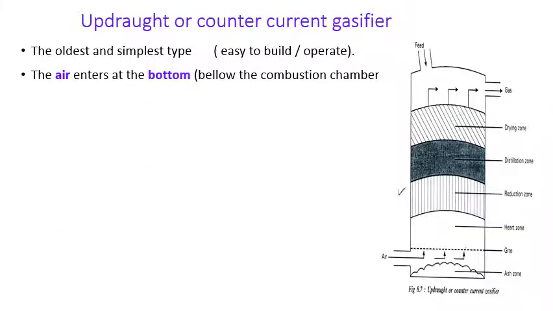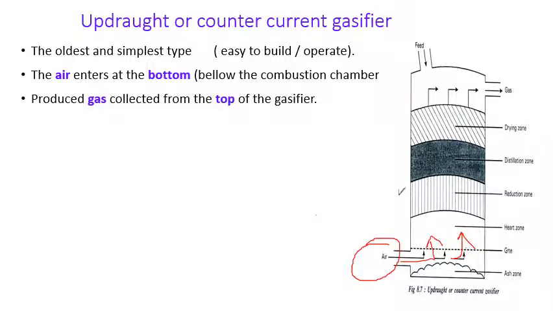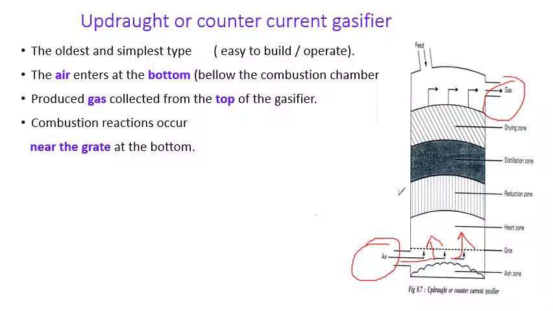The air enters at the bottom. From the sketch it is clearly seen: the air enters from this part, right? The air enters the perforated region from the bottom of the combustion chamber. The producer gas is collected at the top of the gasifier. The combustion reaction occurs near the grate at the bottom.